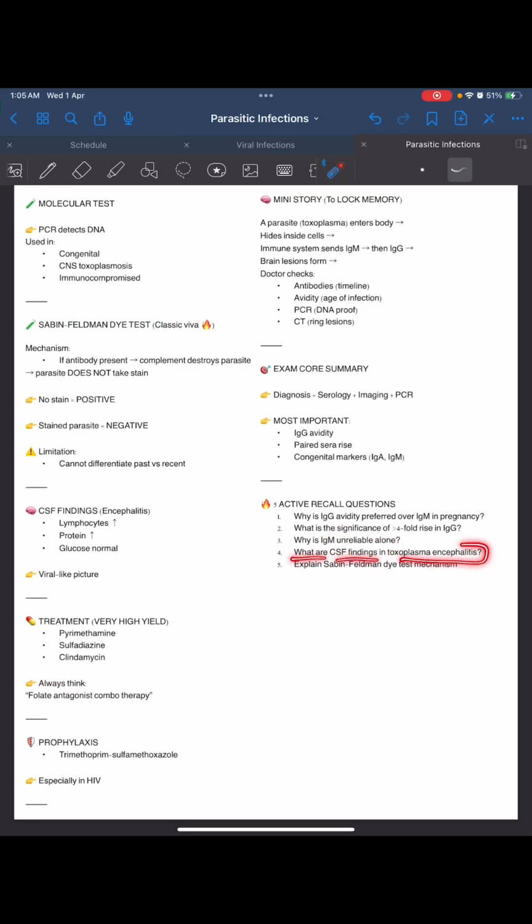What are CSF findings in toxoplasma encephalitis? There are multiple CSF findings. Lymphocytosis is there, protein increased, glucose normal because the parasite will take glucose. The Sabin-Feldman dye test: if antibody is present then it is positive. If antibody is absent, the test is negative, because when antibody is absent the parasite is present and the parasite will take the stain.